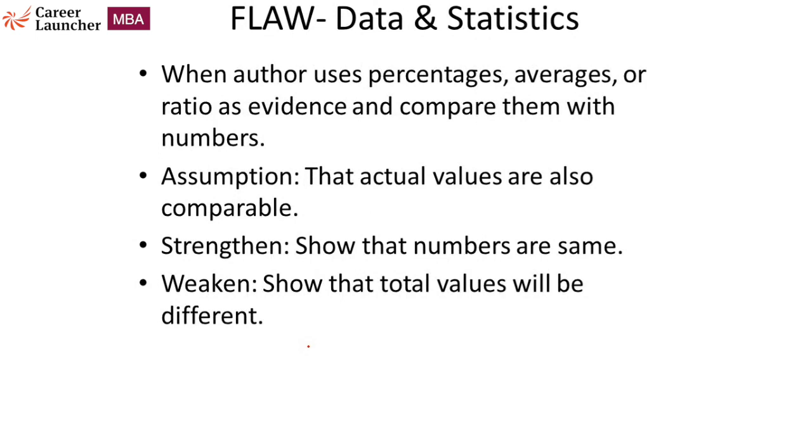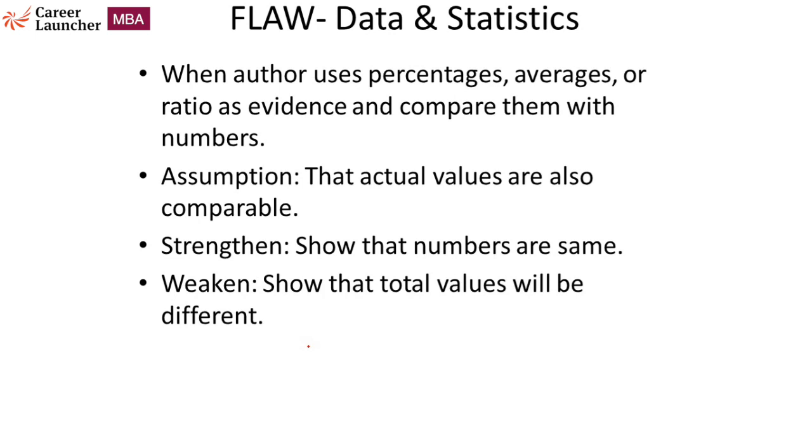Lastly, we have data and statistics. At times, you will find the author uses percentages, averages, and ratios as evidence and compares them with numbers. So the common problem here is that percentages and numbers cannot be compared. All right. So if I'm comparing percentages and numbers, the most basic assumption here is that the actual values are also comparable.